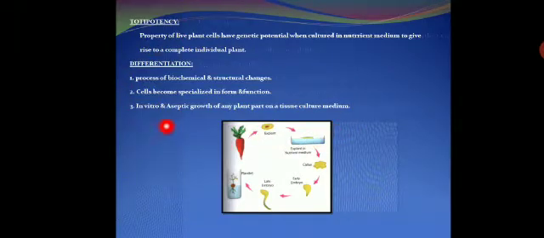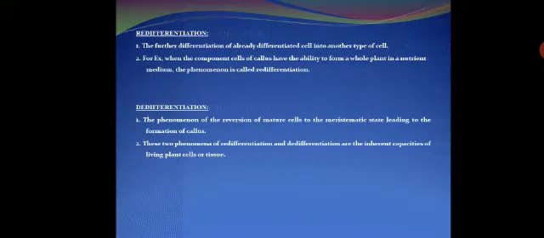The next step is called dedifferentiation. What is the meaning of dedifferentiation? Dedifferentiation is the phenomenon of reversion of mature cells to the meristematic state, leading to the formation of callus.